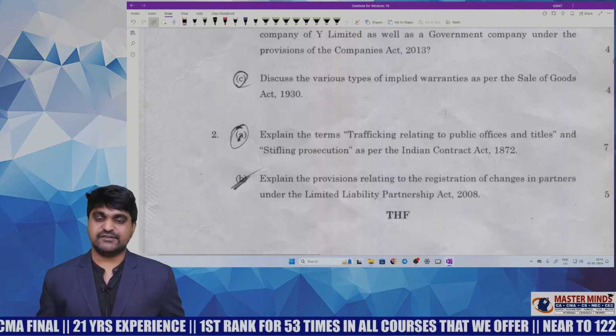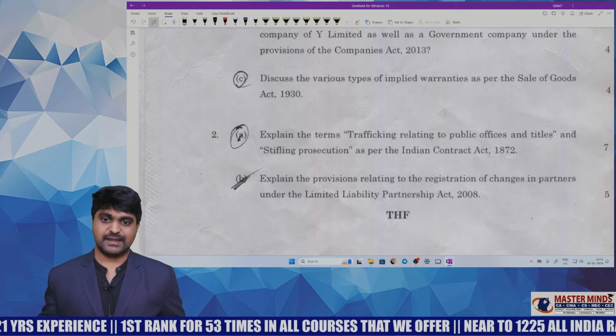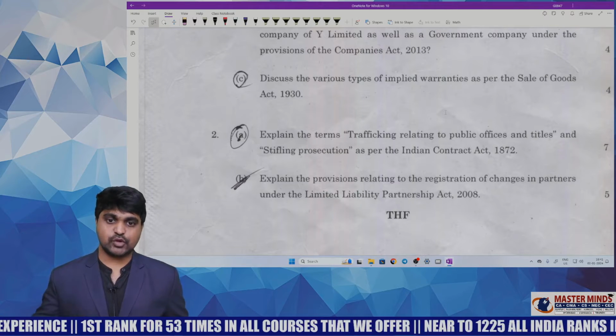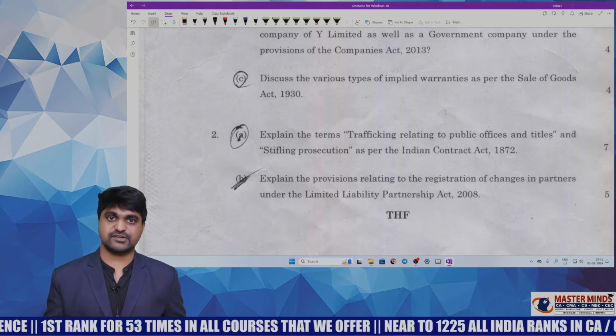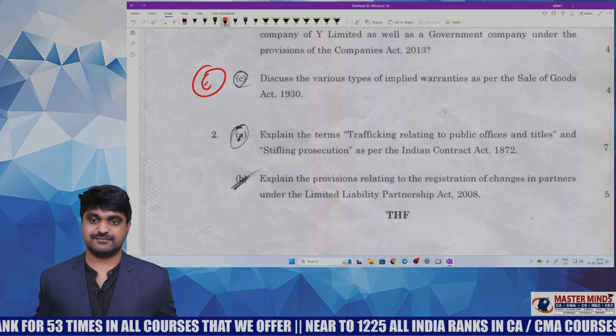Next, different types of implied warranties. This is a straight question and a very easy question. And moreover, this is covered in important questions also. That's why I am giving easy status.